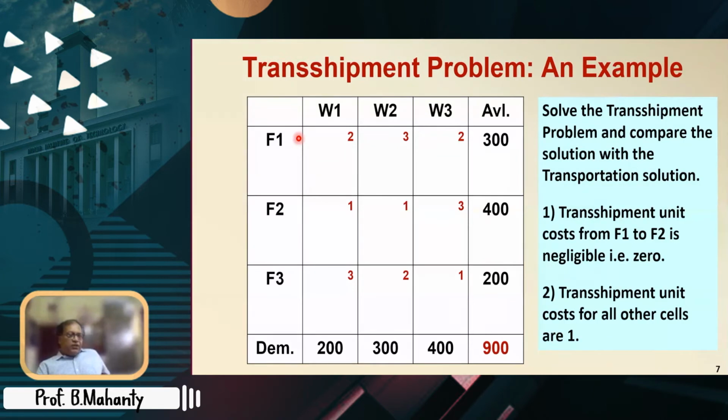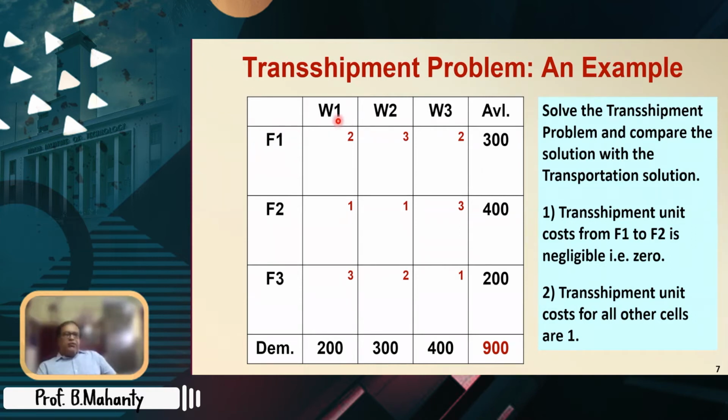If F1 would have sent to only W1, W2, W3, F2 and F3, but it is not used as a destination, that means W1, W2, W3 cannot send to F1, then we would have said that F1 is a pure source. Is it all right? So that is the essential idea of a pure source.